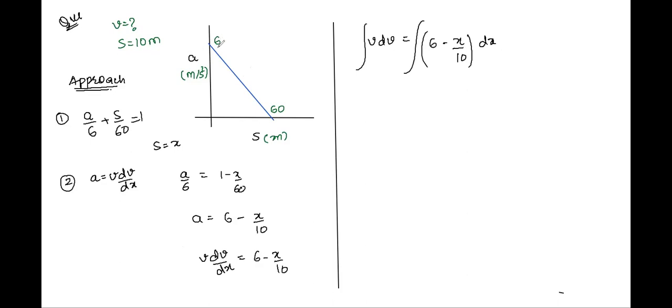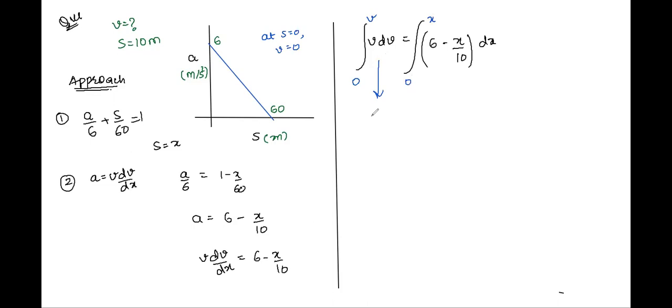Limits, no, sir. Okay, so we'll assume that at s equal to 0, velocity is 0. Let us assume that. Now what? Here we can substitute x equal to 0, v is 0, and x is equal to x, v is v. Now, what can we write next?